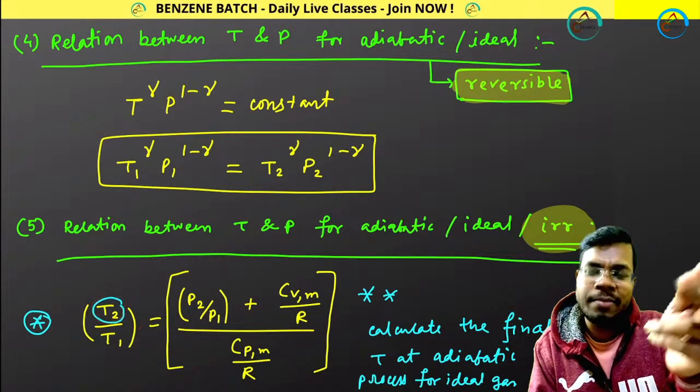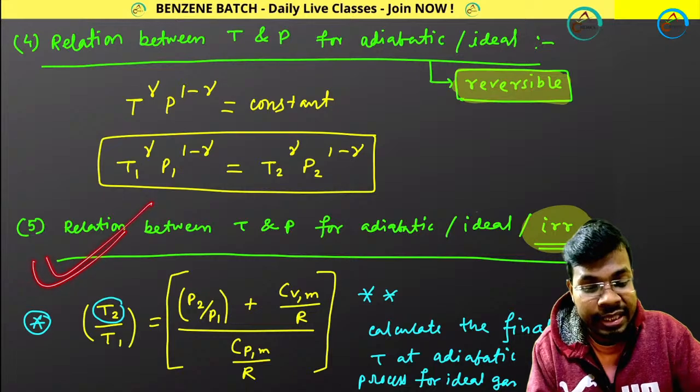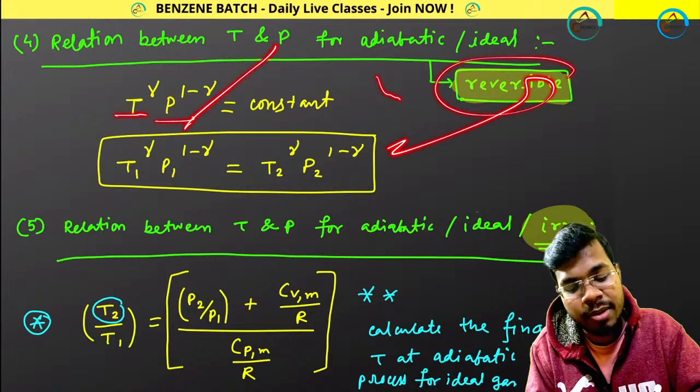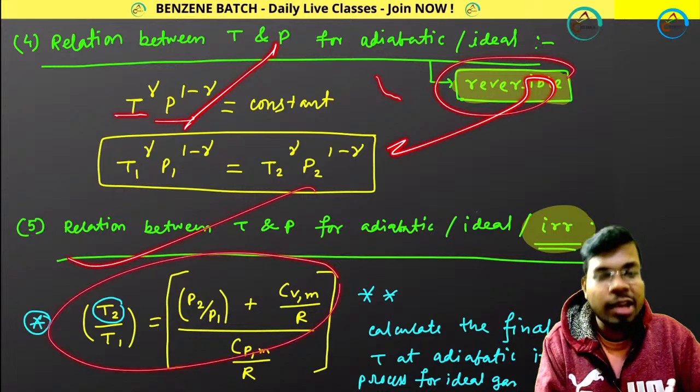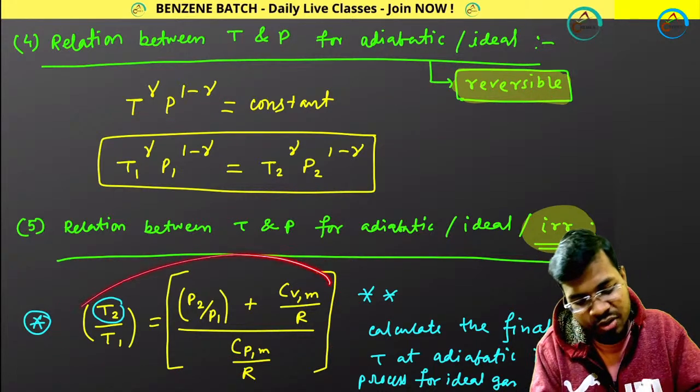I will be editing my video and uploading it over there. But for the timing, please note down this expression as well. This one is for the reversible process, T to the power gamma, P to the power 1 minus gamma, is constant, and this one is for the irreversible process. This equation you have to remember. This is a very important equation.